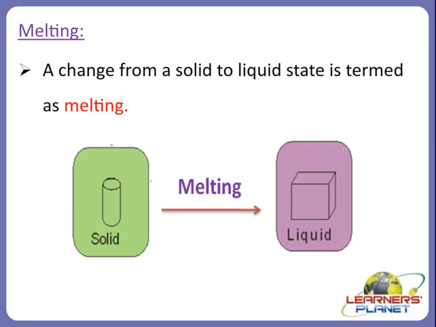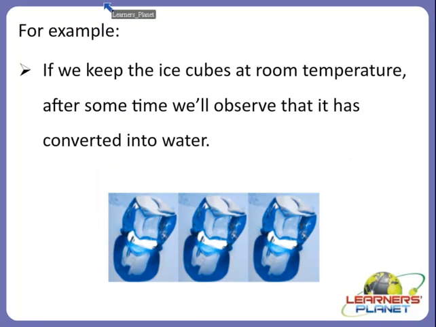So, how does this change of solid state into liquid state occur? It is all because of the process of melting. But how does this process take place? Let us see. Yes, we will take a very simple example. This you can try at your home also. If we keep the ice cubes at room temperature, after some time we will observe that they have converted into water, right? So how does this take place? This is all because of the process of melting.